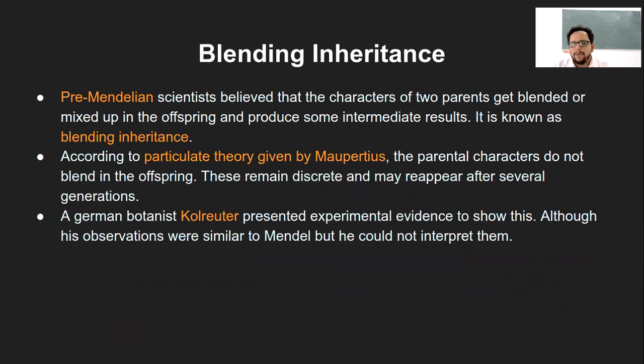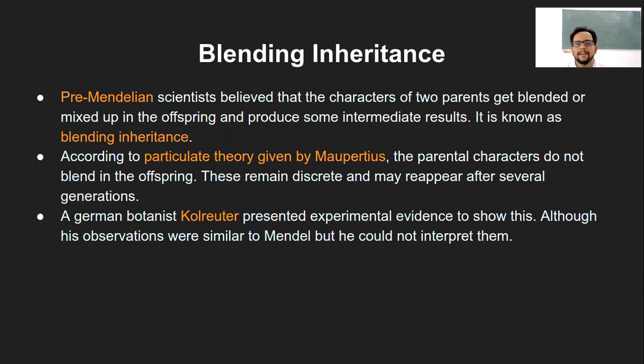Before Mendel's work came into the picture, there was this pre-Mendelian period, not really an era, but the time before Mendel's experiments happened. During that time, scientists usually believed that the characters of the two parents, mother and father, get blended or mixed up in the offspring and produce intermediate results.